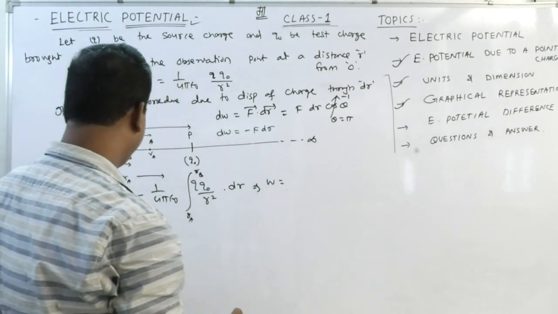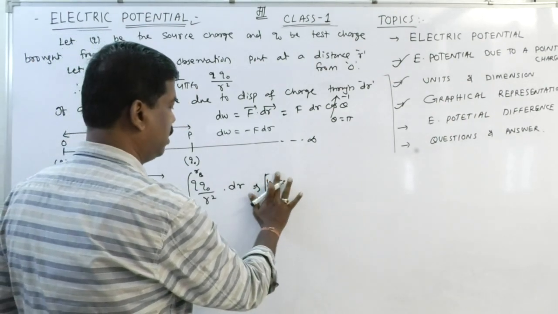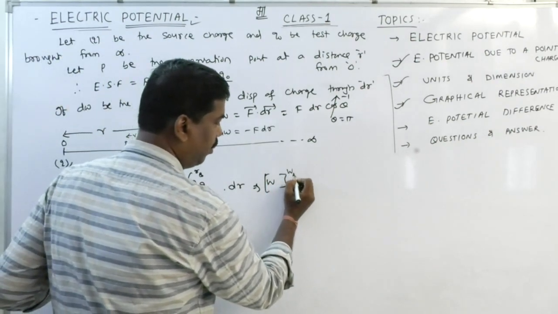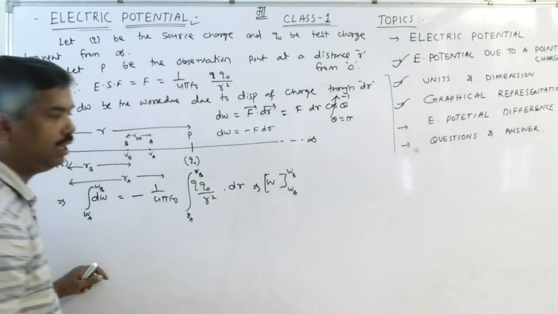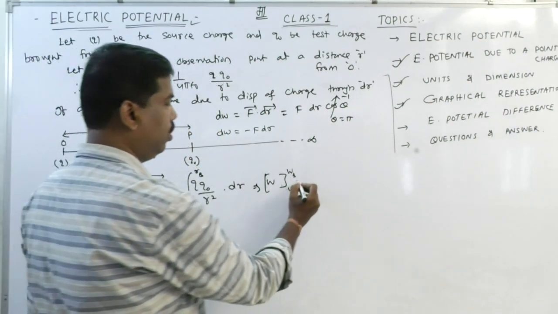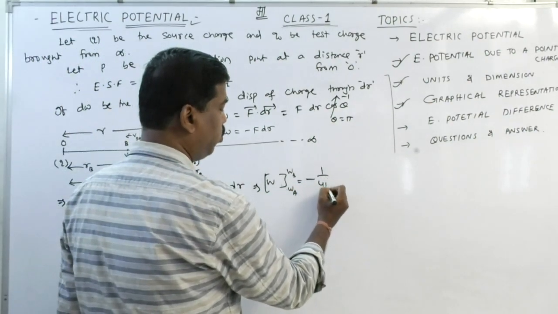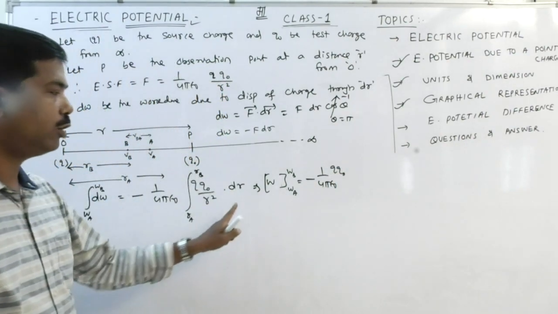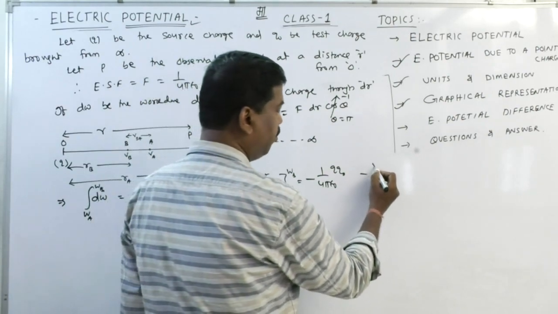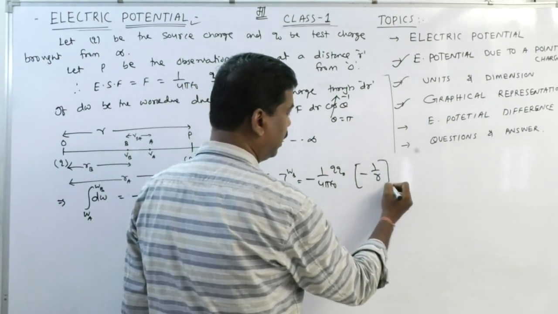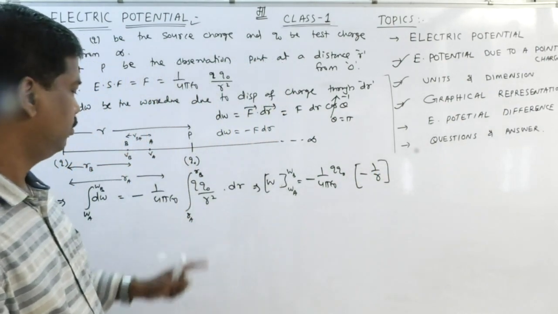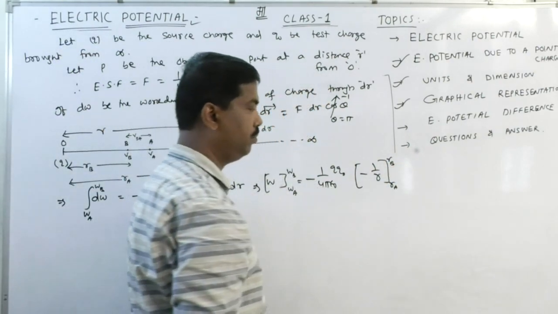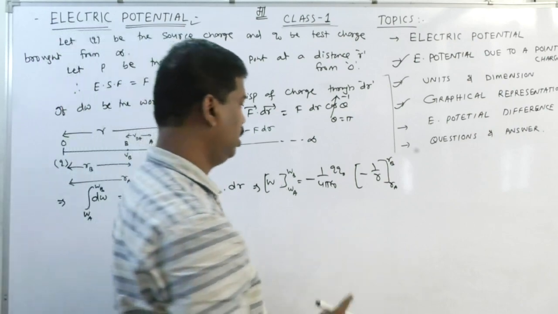Work done is equal to, with upper limit WB and lower limit WA, minus 1 by 4 pi epsilon 0, Q Q0, integral of 1 by R square dr. Integration gives minus 1 by R, from RA to RB. Clear?